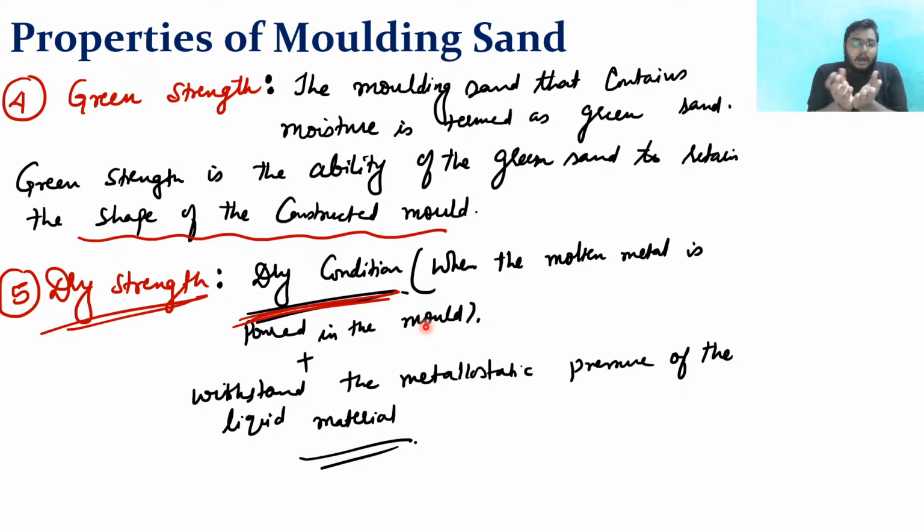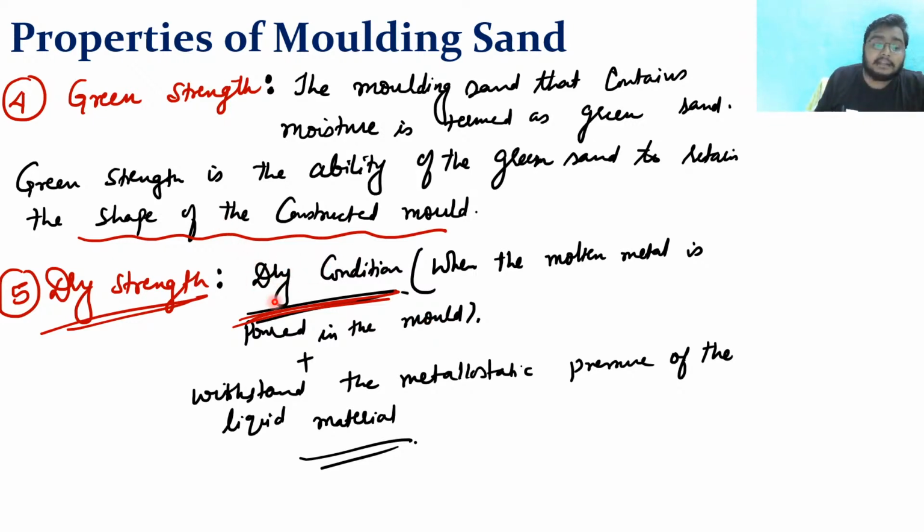See, earlier sand was having the moisture. Clear? Earlier sand is having the moisture, but when I am pouring the hot temperature liquid, as soon as this hot temperature liquid gets contact with the sand, whatever the moisture present in this sand will escape out, and that moisture place will now become the dry place, right? So this is the dry strength is what?